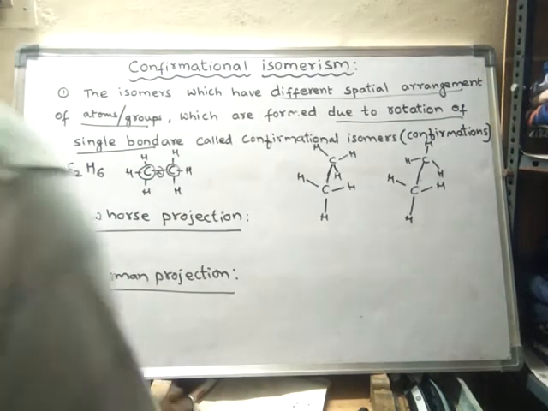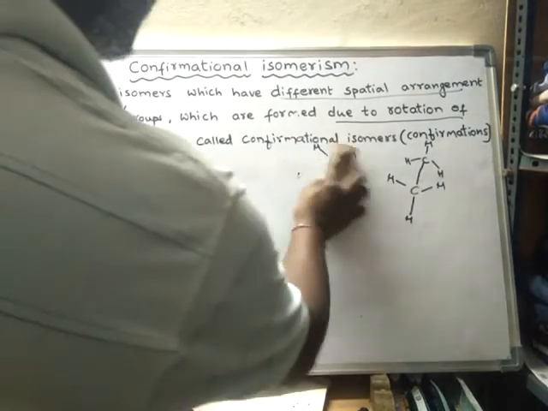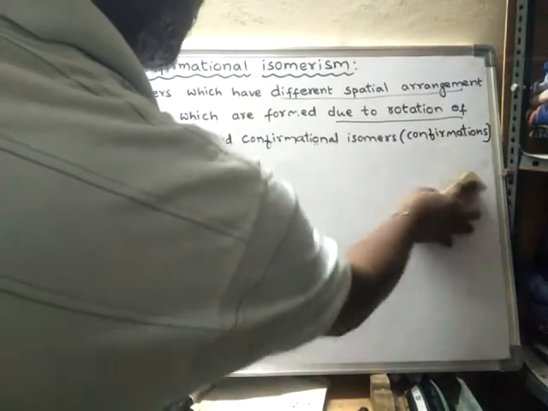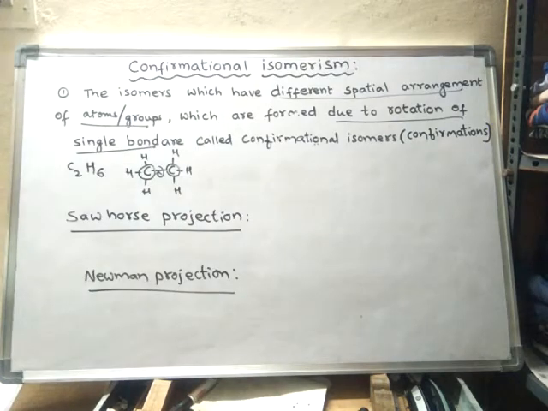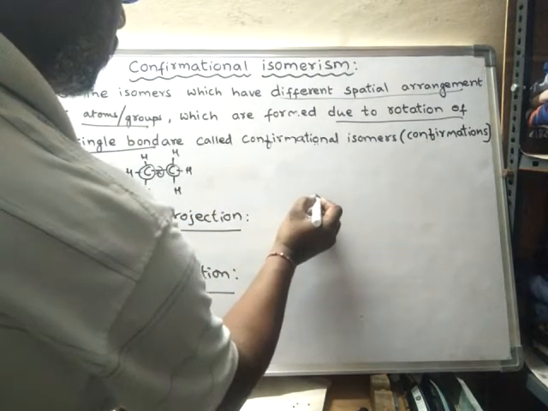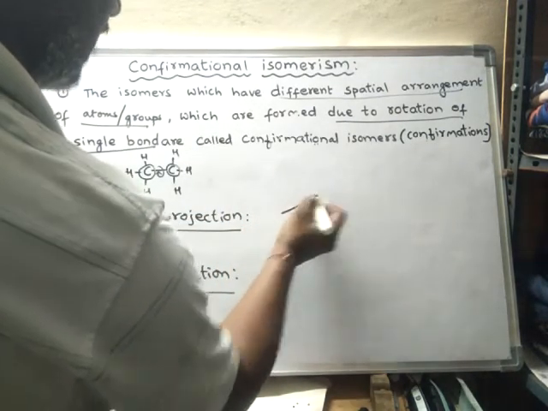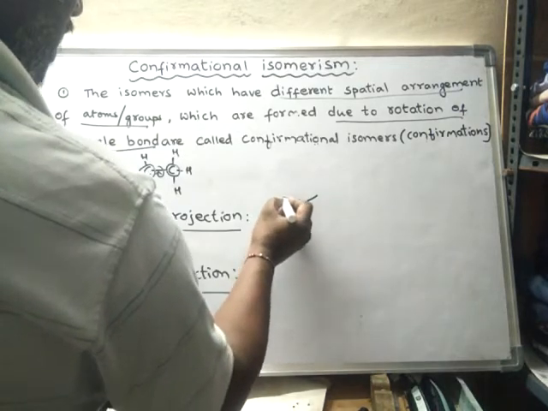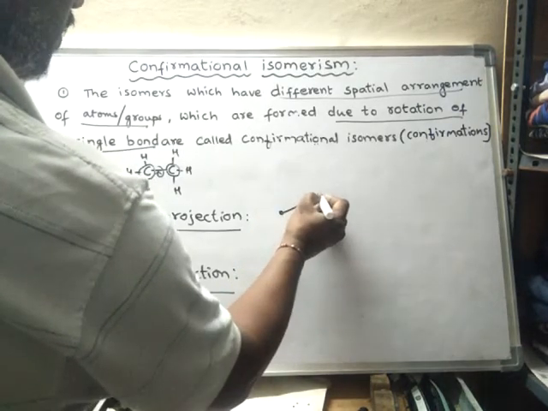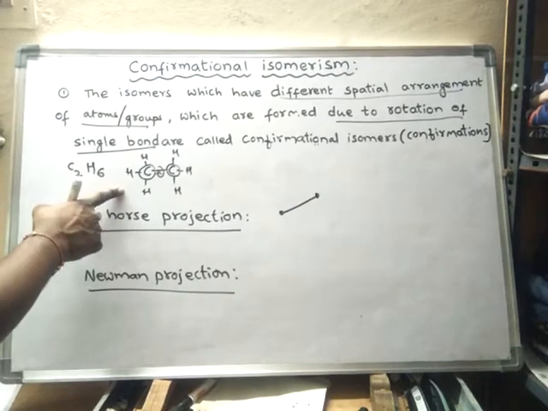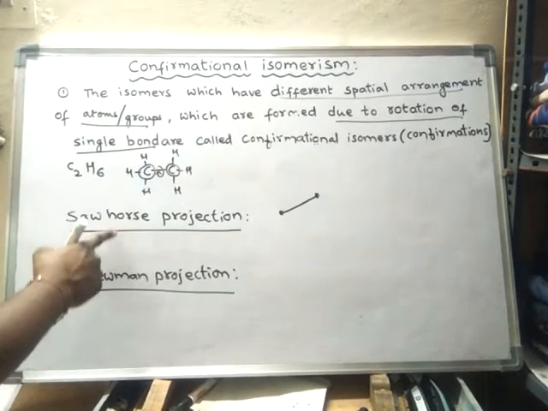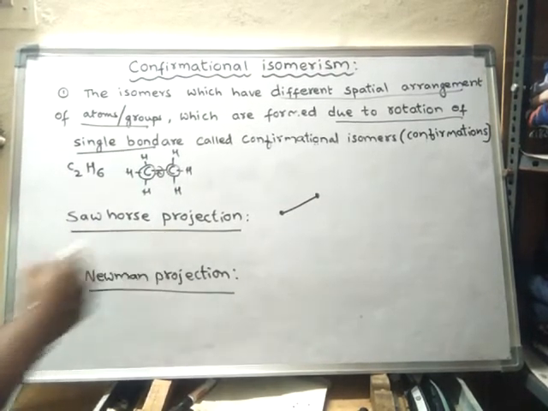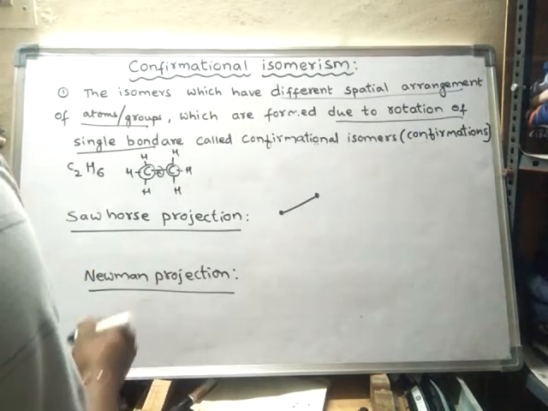In Sawhorse projection, generally it is denoted with a slant line, and this is one carbon, this is another carbon. Now I am writing the ethane molecule in the form of Sawhorse projection.